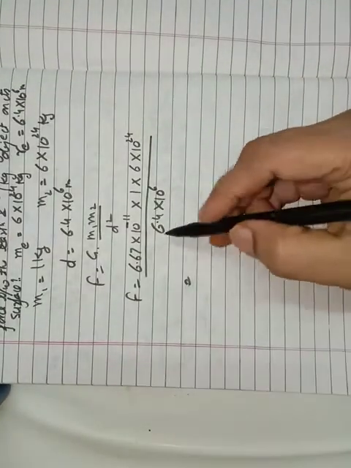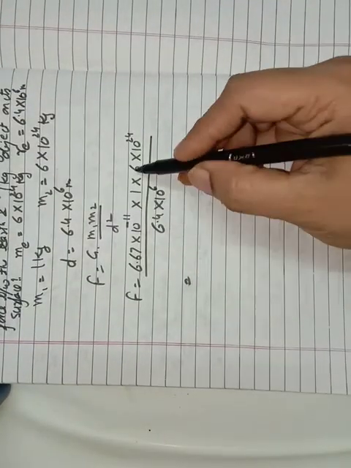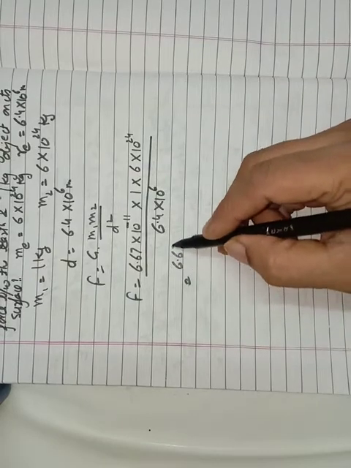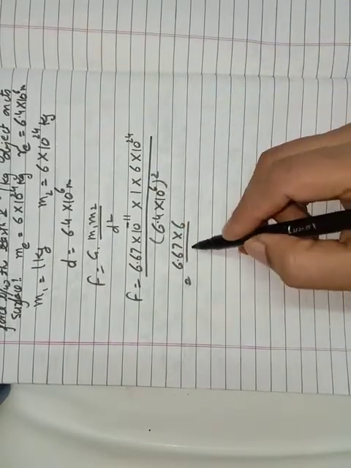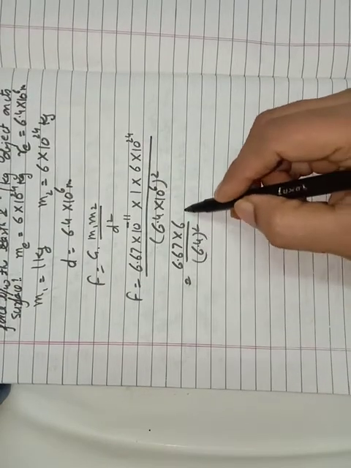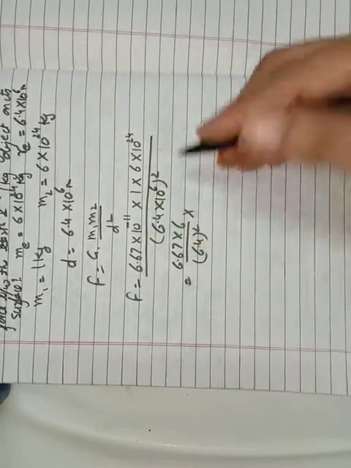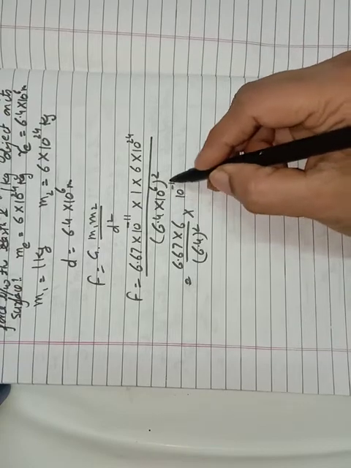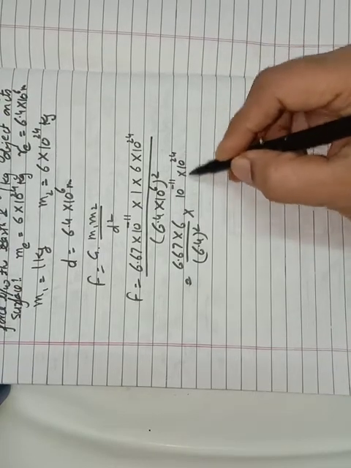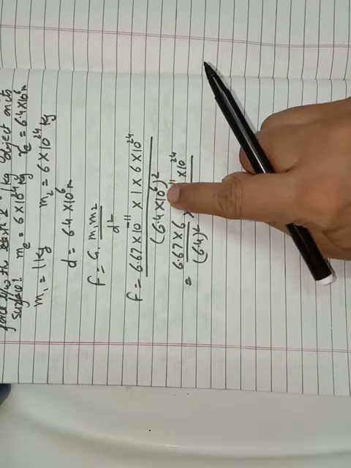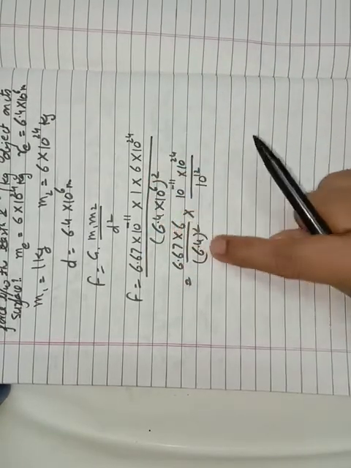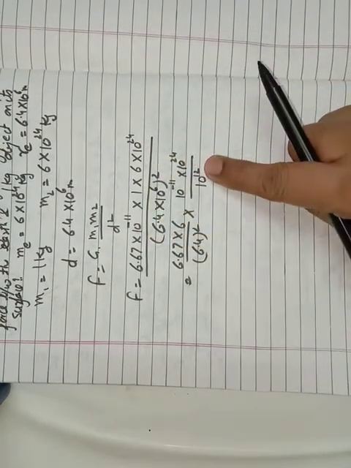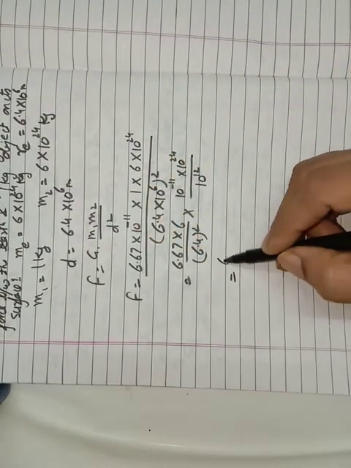And how can you solve this whole large values? The easy way to solve this question is this. You can write the numeric values together, sorry, there is a square also, upon 6.4 square, and these values together like 10 to the power minus 11 into 10 to the power 24 upon 10 to the power 12. So what you did is, you wrote the numbers together and the powers of ten together. Now you can easily solve it.